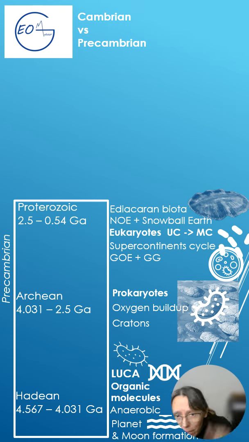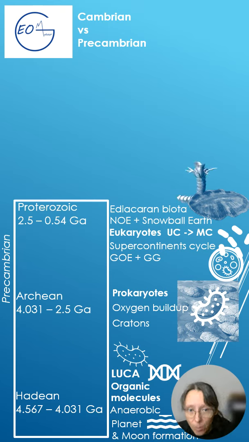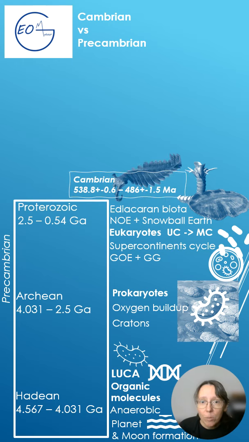And finally, more complex soft-bodied macro fauna known as the Ediacaran biota, with even the first rise of hard-part exoskeletons. Then came the Cambrian explosion, a burst of complex life, body plans, hard parts, dominance and advanced mobility that transformed the marine world.